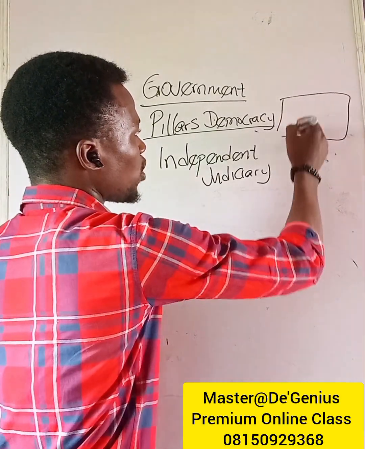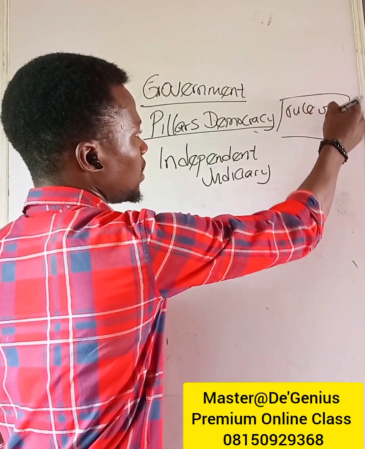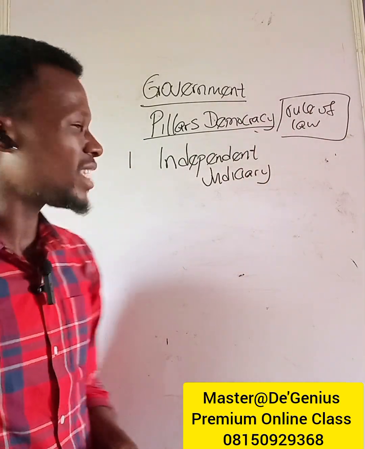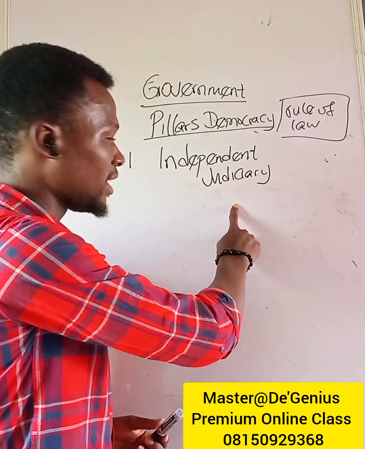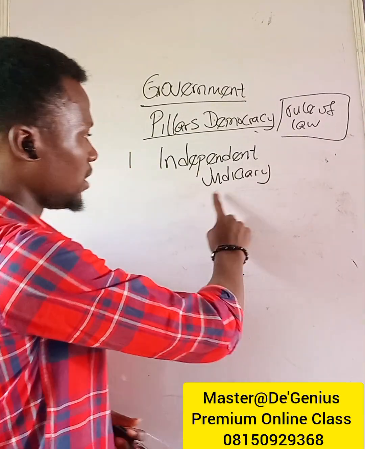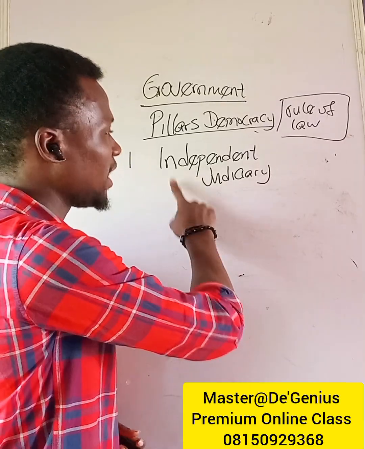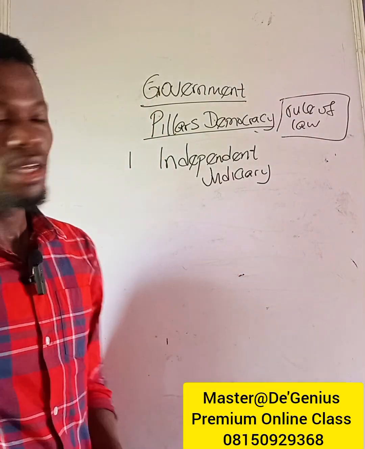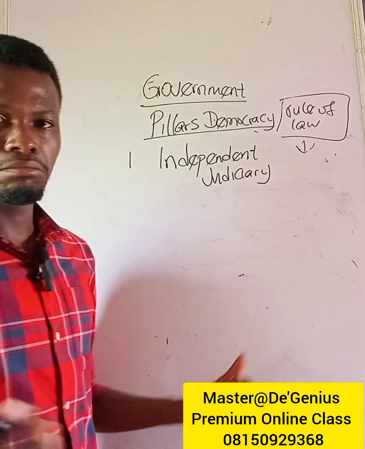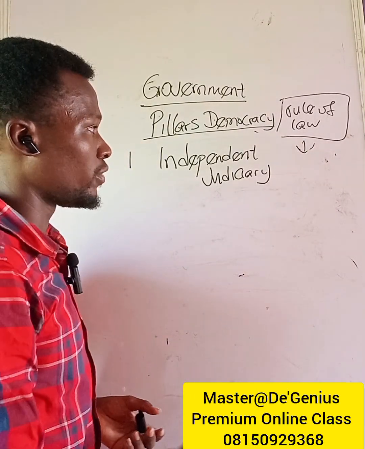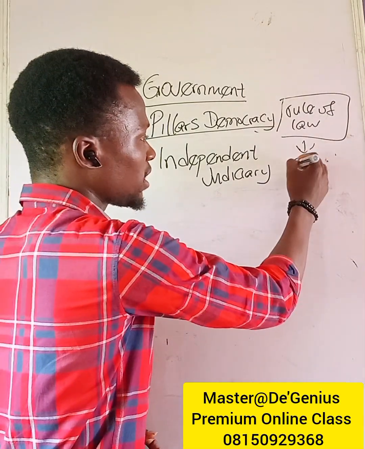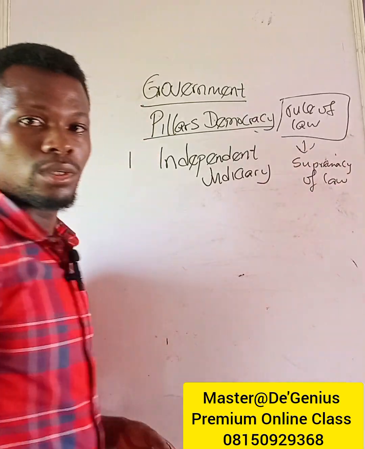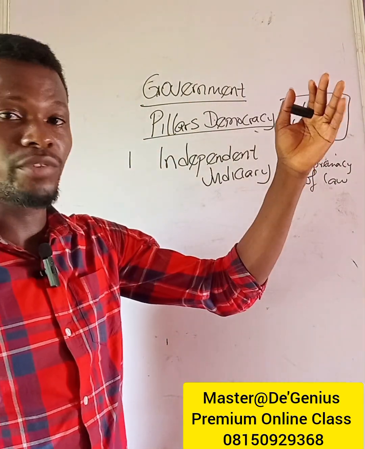I mentioned the concept of rule of law the other time, which is also part of the pillars of democracy. But if the judicial arm of government is not independent, then rule of law can never be possible, because we have three major principles of rule of law. One of which is supremacy of the law, which means the law must be supreme, over and above everybody.